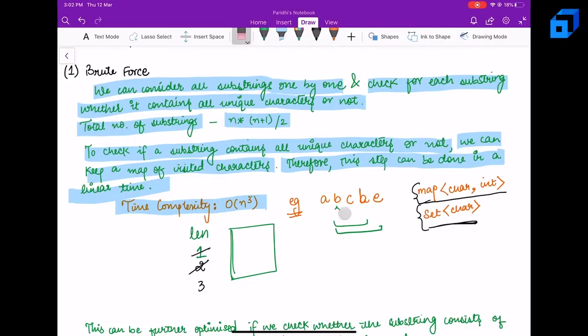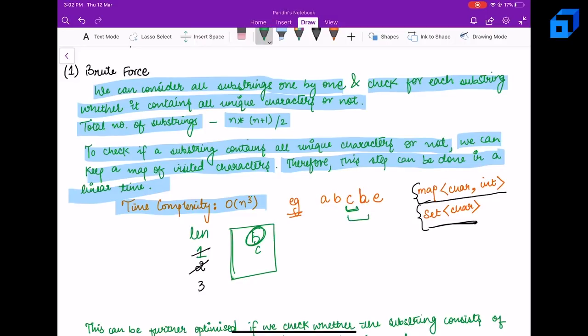Now let's check for the next substring. B is not present, let's put B over here. C is not present, let's put C over here. Now this is present, right? B is present. So what should we do? If we move even further, that will tell us that it won't help us because the B is repeating. So we can move simply to the next substring starting from C.